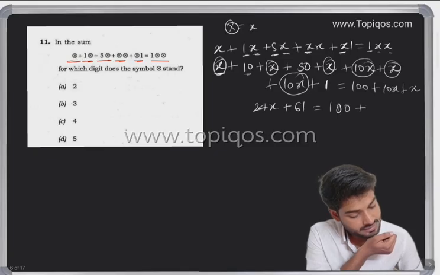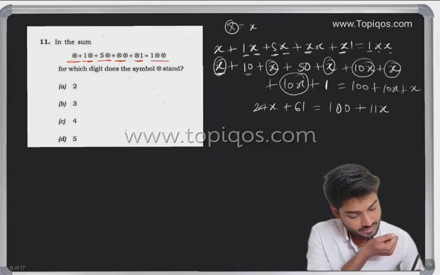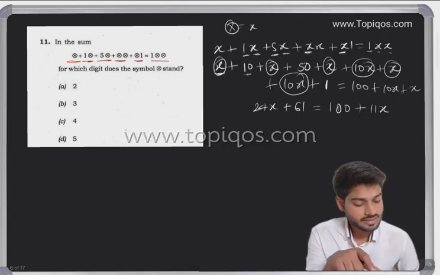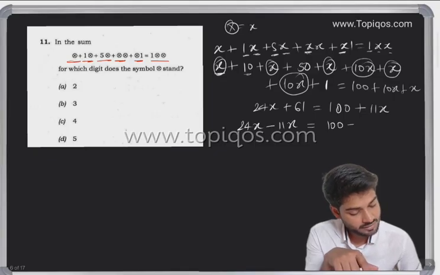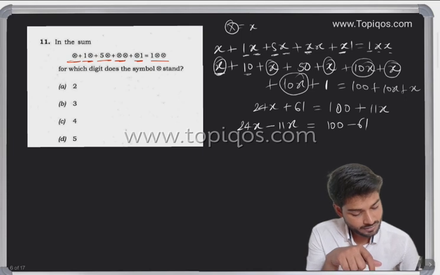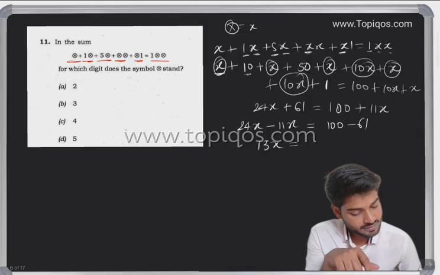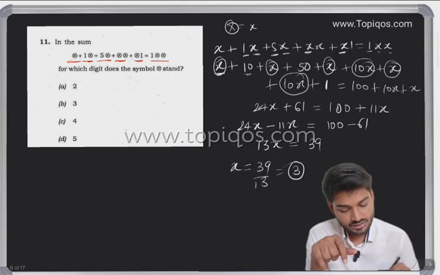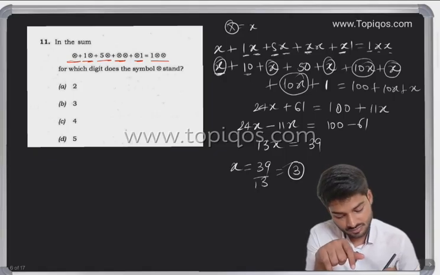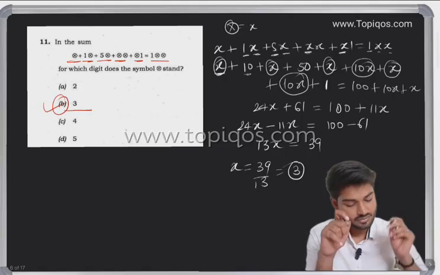100 plus 11x, okay. So now the variable would be coming this side and the digit would be coming that side. So 24x minus 11x equal to what? It would be 100 minus 61, okay. So here would be what? 24 minus 11 would be 13x, 100 minus 61, like 39, okay. So here would be what? X would be 39 divided by 13, which is, your answer would be what? Your answer is option B, okay.